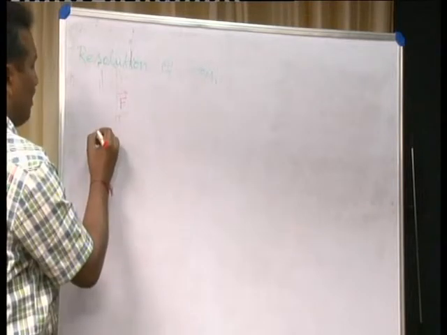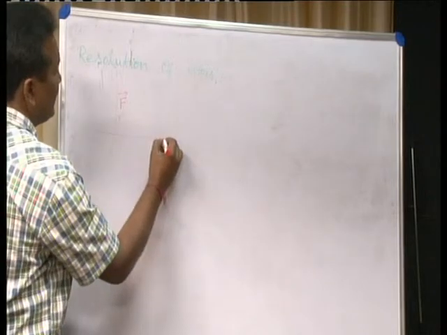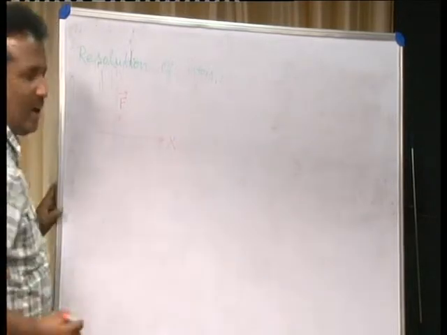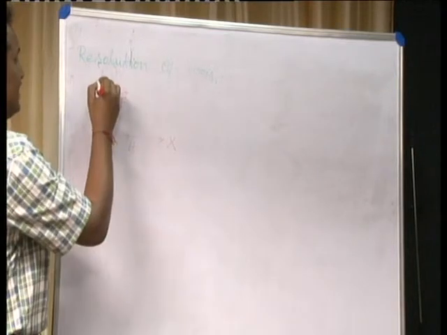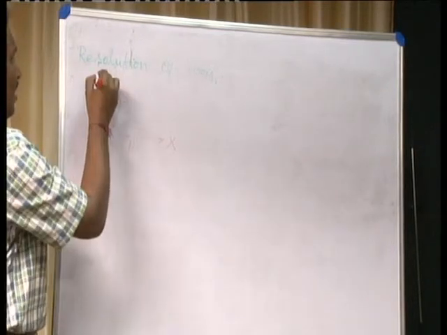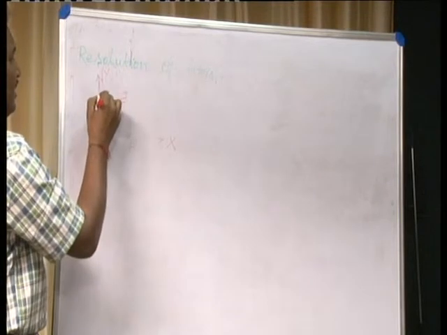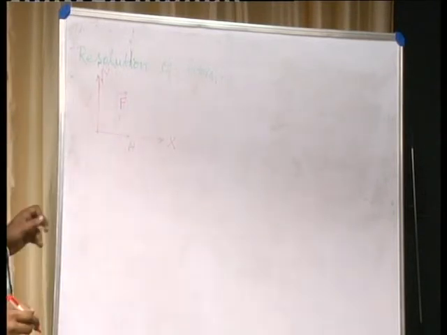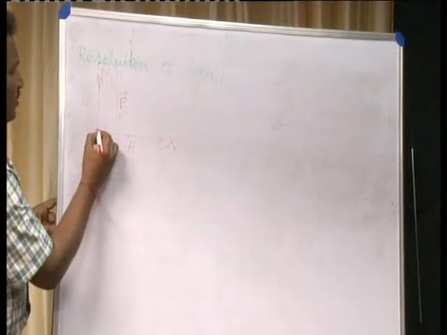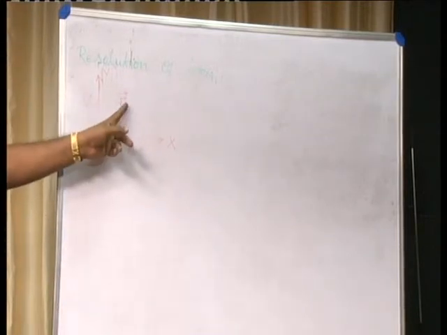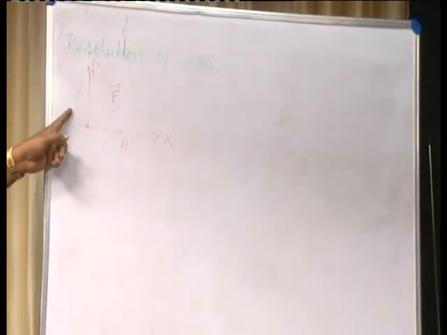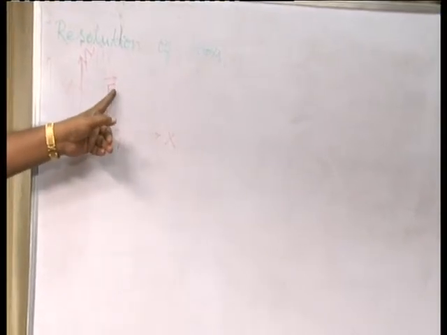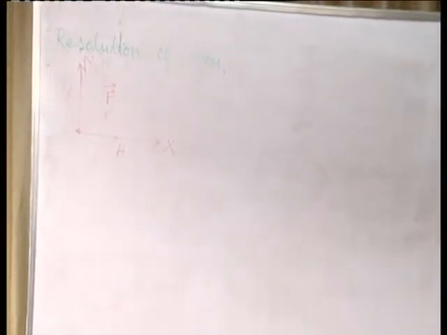For this force F, the horizontal component along the x axis we write as H, and the vertical component along the y axis we call V. So the question is, what are the horizontal and vertical components of the force F?